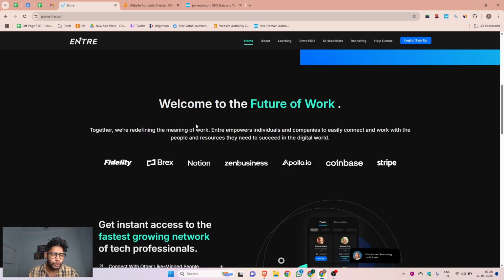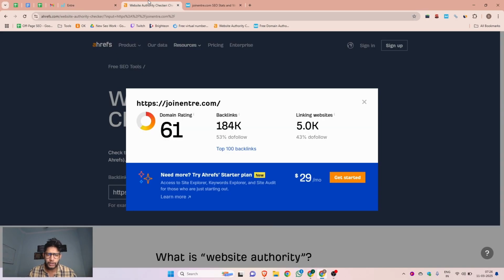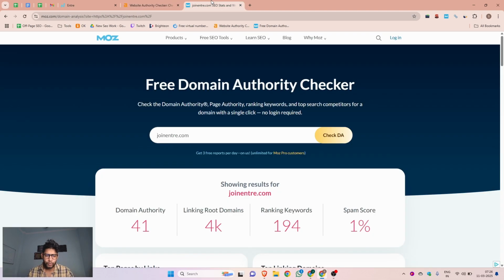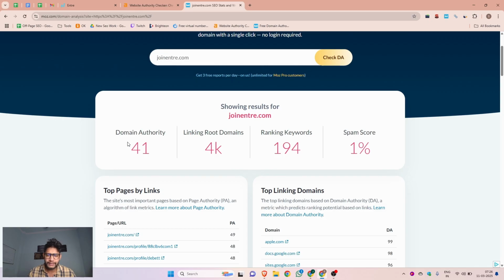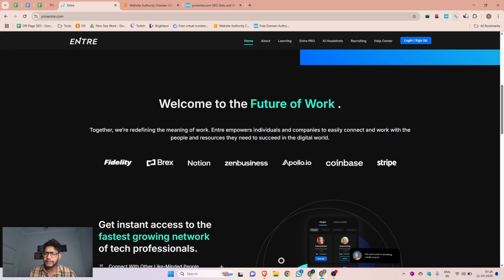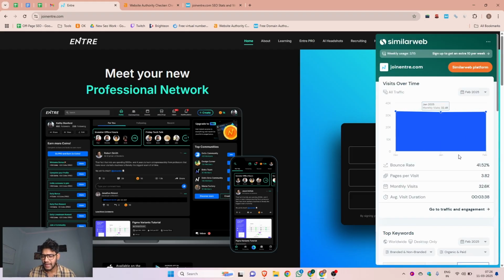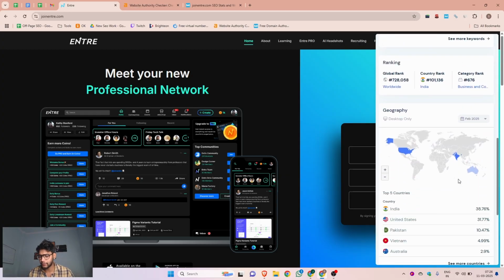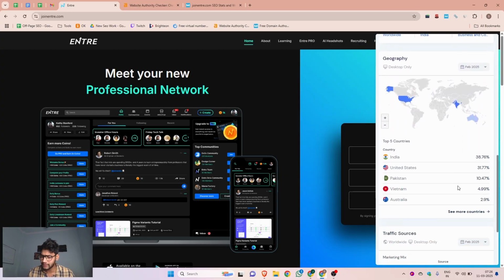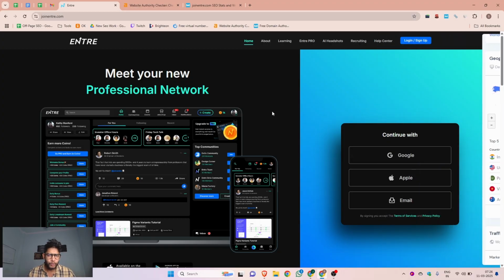Before we start, we can do some research. According to Ahrefs, the domain rating is 61, and according to Moz, the domain authority is 41, and the spam score is only 1%. If I show you this website's traffic, let me refresh once. According to Similarweb, this website has 32.6K monthly visits, mostly from India, USA, Pakistan, Vietnam, and Australia. Okay, so now we can start.